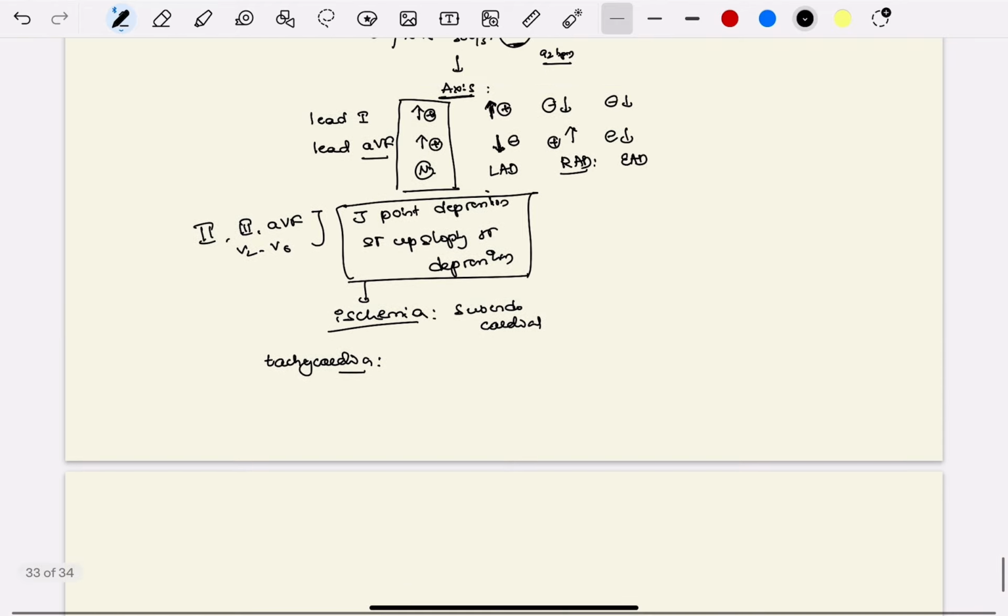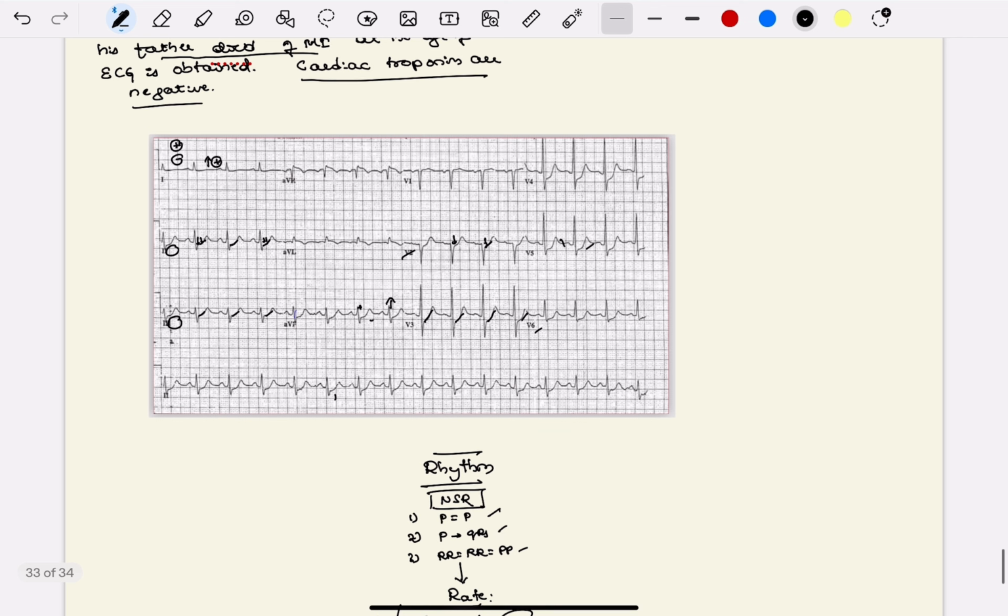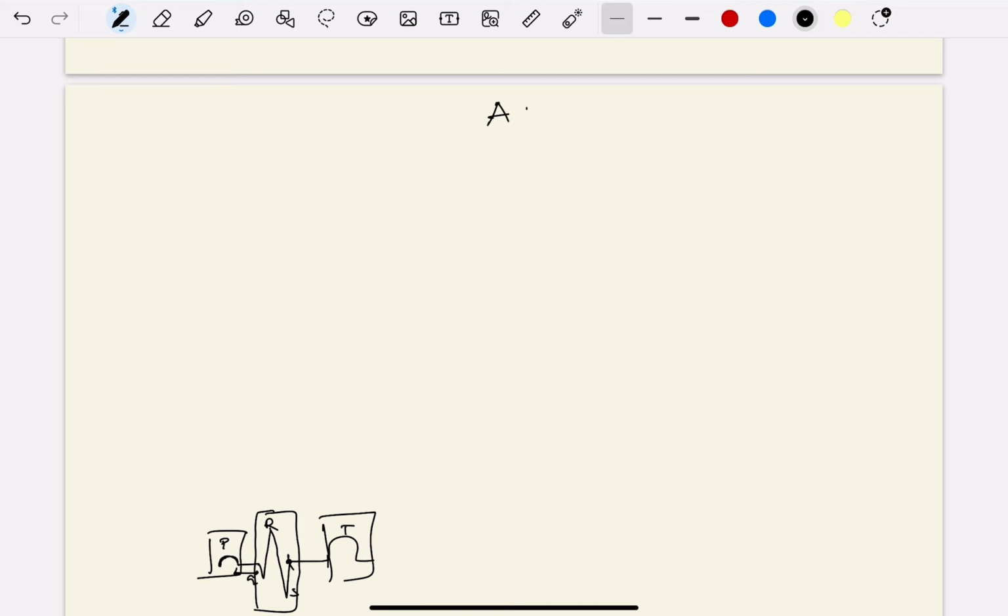So this represents ischemia. In this ECG, the patient is having subendocardial ischemia. In the context of clinical history suggestive of acute coronary syndrome, troponins being negative and the ECG showing an ischemic pattern, we can diagnose that this patient is having unstable angina. So, this patient is having acute coronary syndrome.